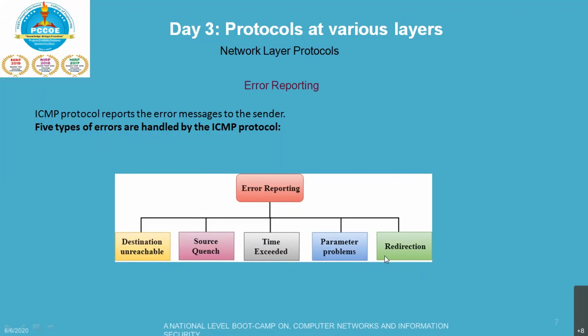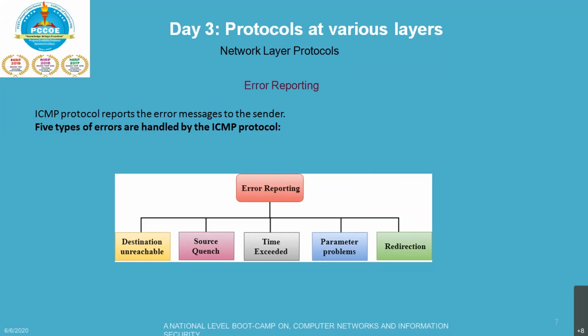If you talk about destination unreachable, this message is sent from the receiver to the sender when the destination cannot be reached or the packet is discarded because the destination is not reachable.